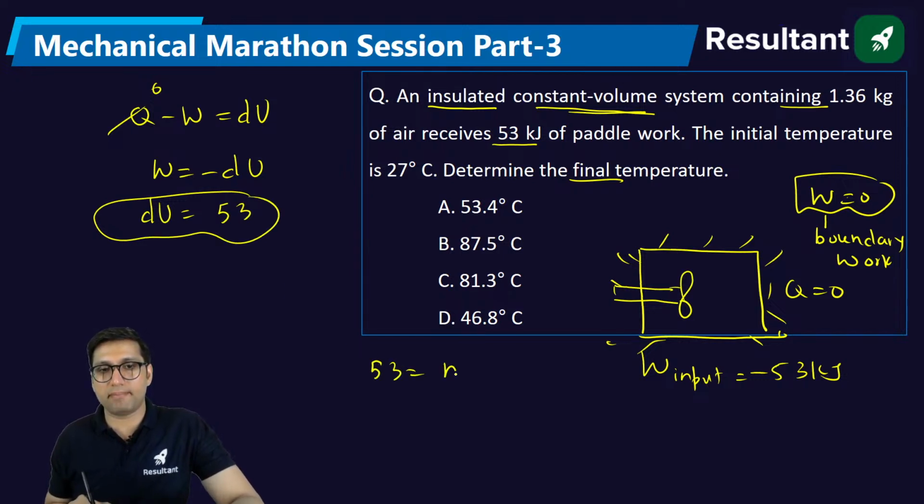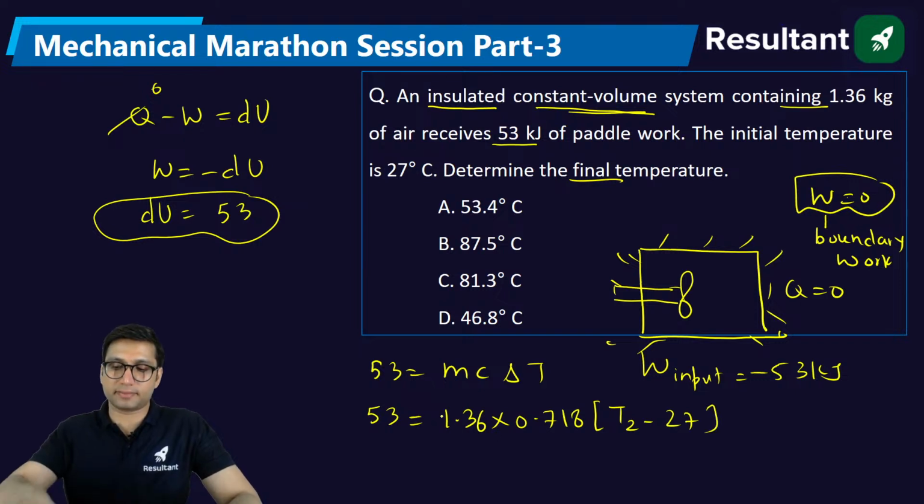So you can simply apply dU is equal to 53. 53 is equal to m C delta T. From here you can apply this. 53 will be equal to mass, mass is equal to 1.3, into Cv, you can take 0.718, into T2 minus T1, 27. Just solve it, you will get the answer.